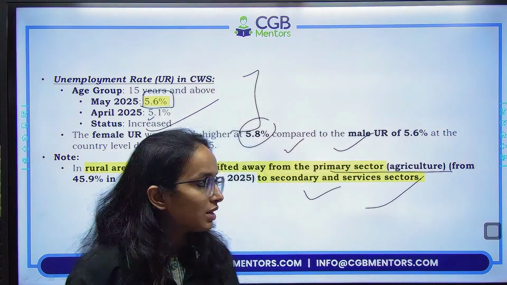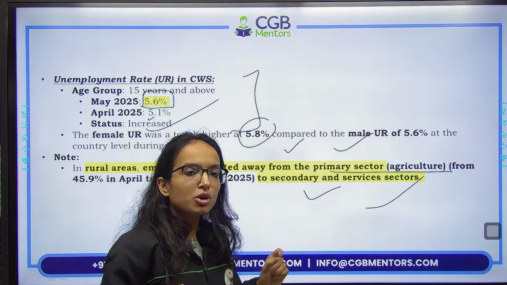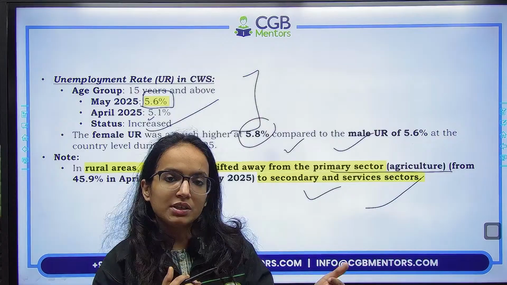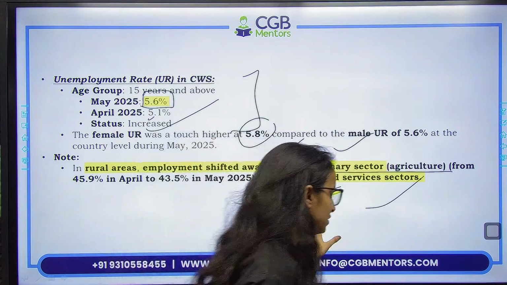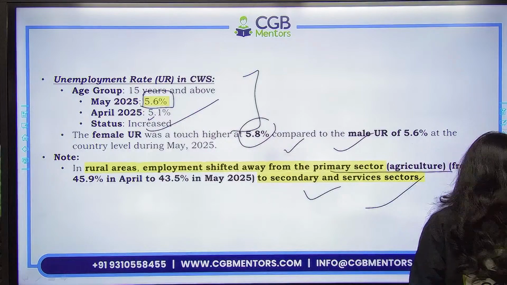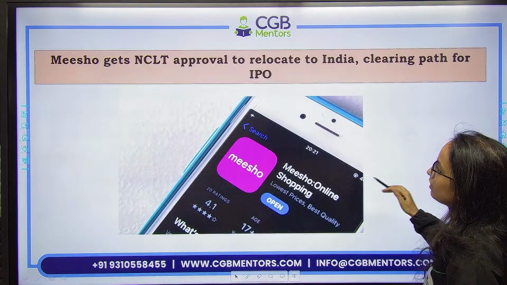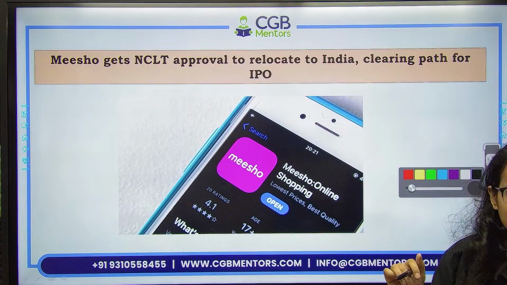Now, in employment, the agriculture sector, the primary sector, is not the sole employer. Employment opportunities are shifting away from the primary sector to the secondary and tertiary sector. The PLFS also highlights this. So that was about the PLFS, etc.